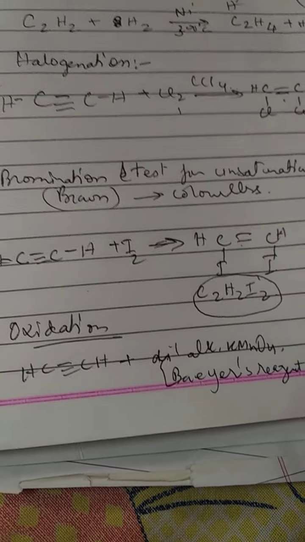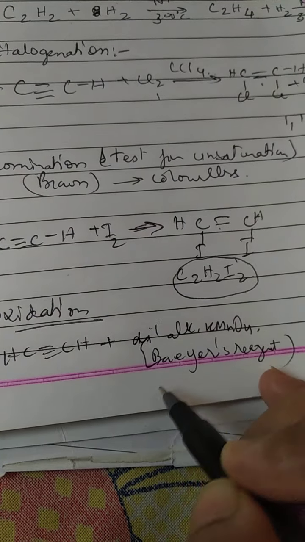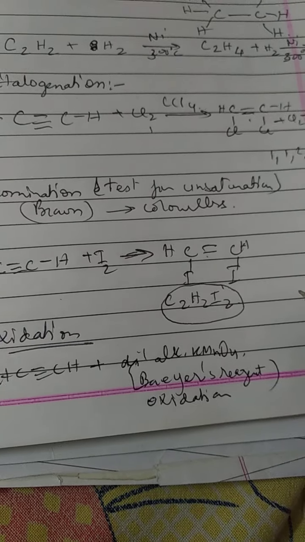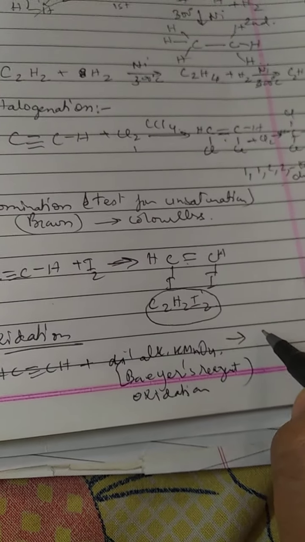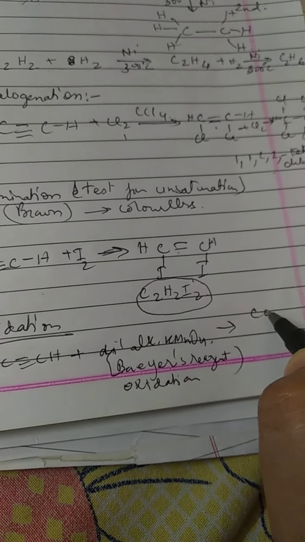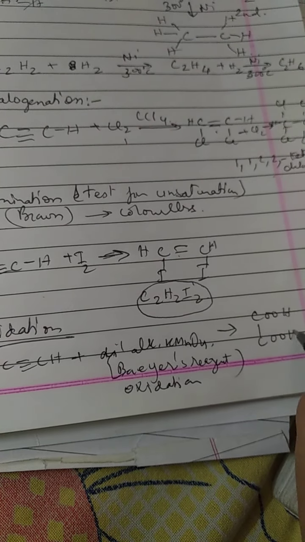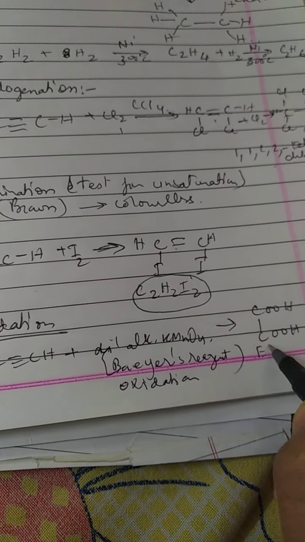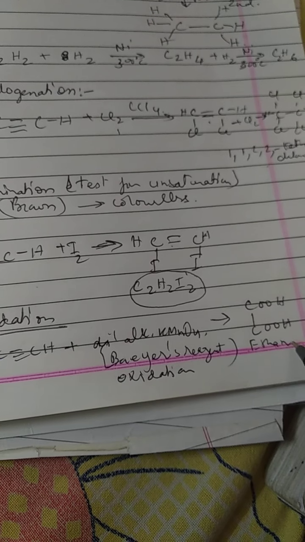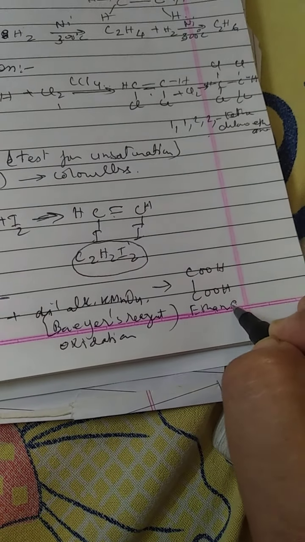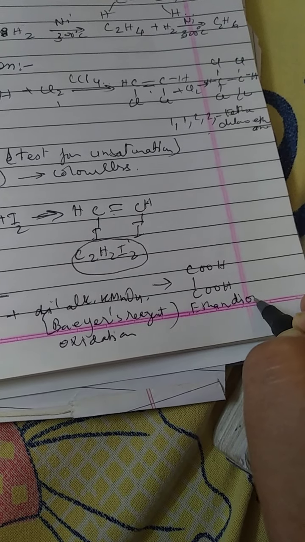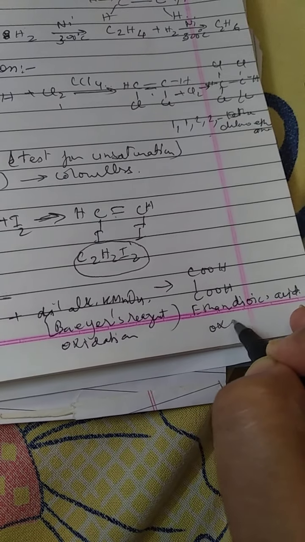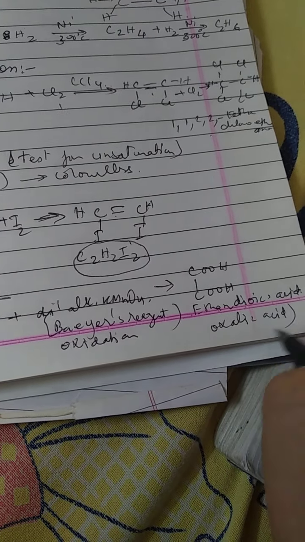Now ethyne undergoes oxidation when dilute alkaline potassium permanganate is added to it. It forms a dioic acid, that is this. Its other name is ethane dioic acid. Ethanoic acid we already know. Now here, because two acid groups are there, we will write it as ethane dioic acid. Okay, its other common name is oxalic acid.